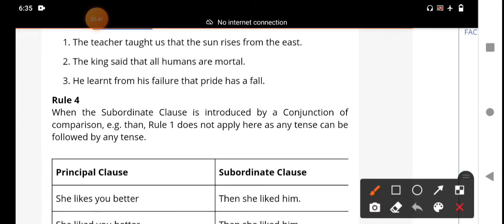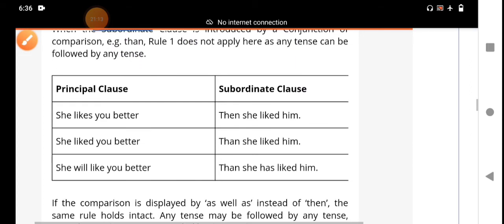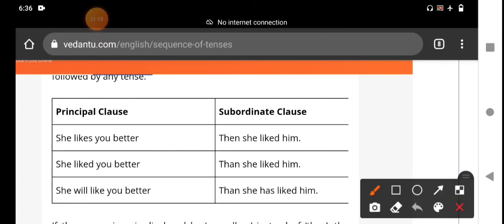When the subordinate clause is introduced by the conjunction of comparison "than", this rule does not apply, as any tense can be followed. There is no rule that a particular tense follows a particular tense in the subordinate clause. If "than" is there, the function of "than" is conjunction. In this clause, we should observe the examples. You should understand the examples also. Here we should understand the meaning.